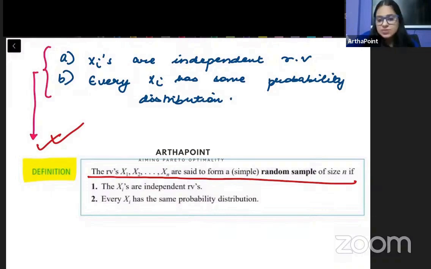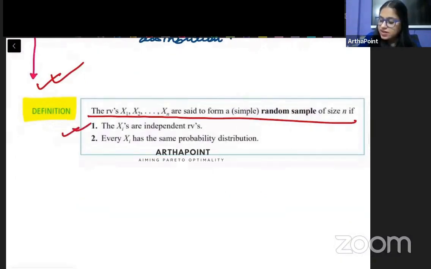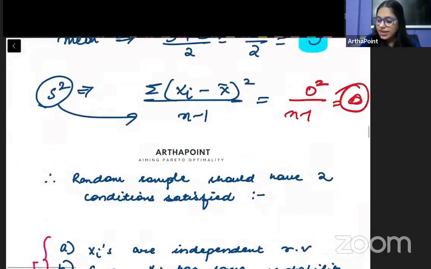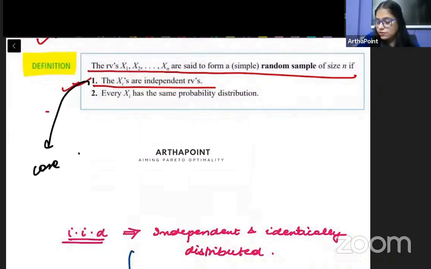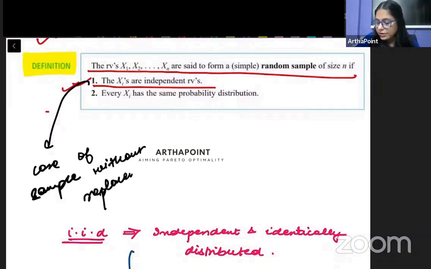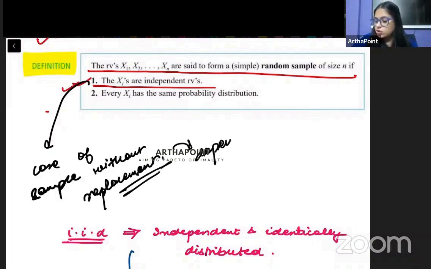अगर हमें sample को random sample बोलना है, तो 2 चीजें satisfied होनी चाहिए. The first thing that should be satisfied is that the xi's are independent random variables. तो हर बारी जब हम एक xi चूज कर रहे हैं, तो उसको independent होना जरूरी है. उसको इस पे डिपेंड नहीं करना चाहिए कि पिछला xi क्या चूज किया था. Which will not happen in case of sample without replacement. In case of sample without replacement, they will be dependent on each other.